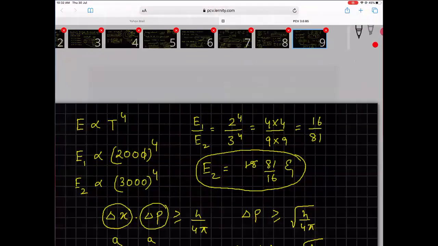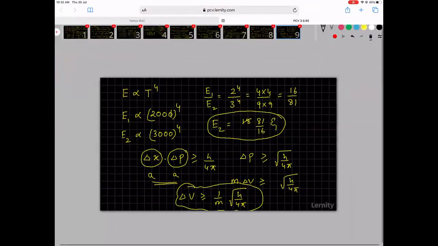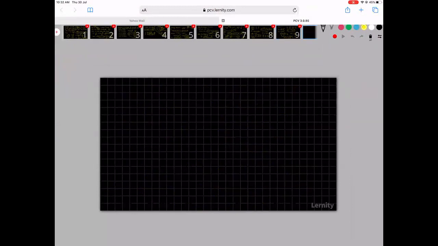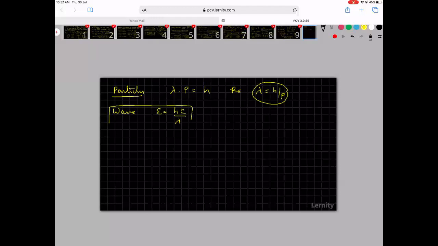Ajitesh, there are 2 different laws. If you are talking of particles, as per de Broglie's concept, lambda into p is equal to h, so lambda is equal to h by p. When you are talking about a wave, energy is equal to hc by lambda. So this is a different concept.